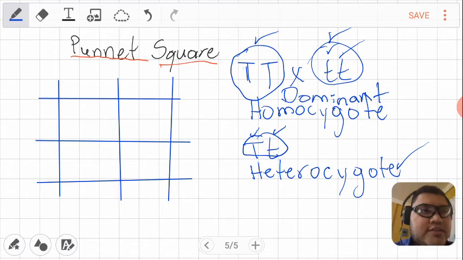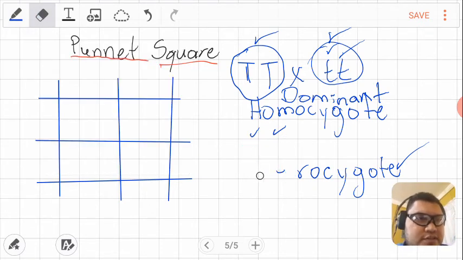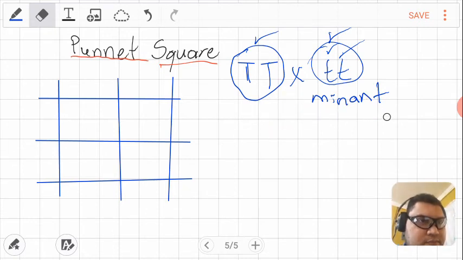When they look the same, they will be called homozygote. Between the homozygotes, they can be dominant homozygotes if both are dominant, and if both are recessive, recessive homozygote. Okay, well, I'm going to erase what is not necessary.